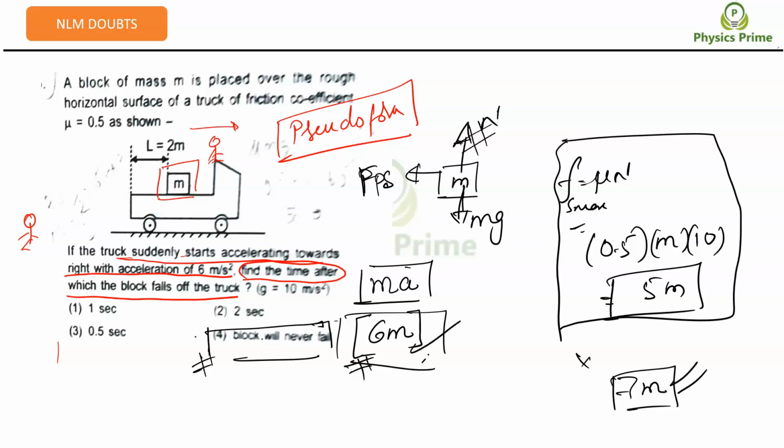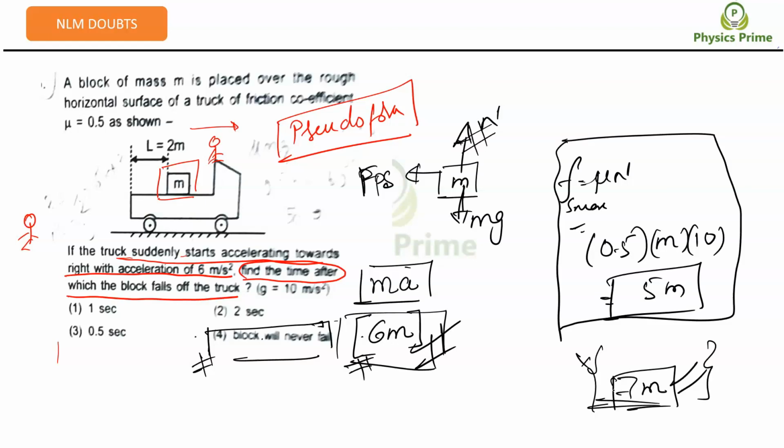No, it will be 6m only, because 6m is only required to make it stay at rest. You calculated 7m as the limiting, maximum friction, but only 6m is required, so friction will be 6m only. Don't make this mistake.